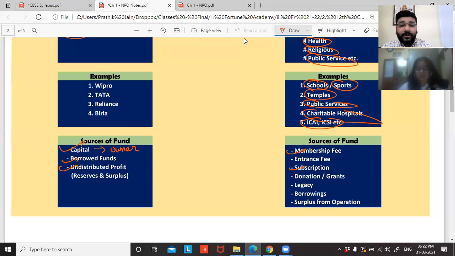Then we have subscription. What is subscription? Have you heard this? Netflix, Amazon Prime, Disney Hotstar. So we have to pay a subscription there. Now, don't think of subscription from your point of view. Think of subscription from Netflix's point of view. For them, what is it? Inflow of money, a source of funds. Subscription can be monthly, quarterly, half yearly, or annual also.